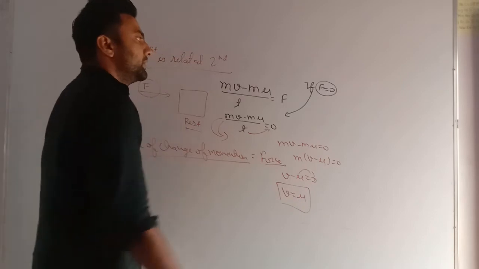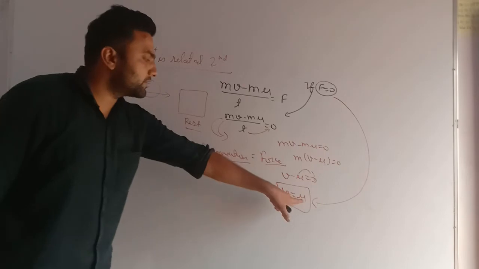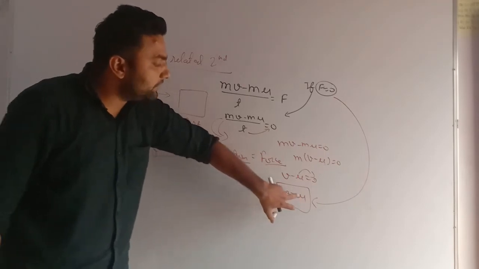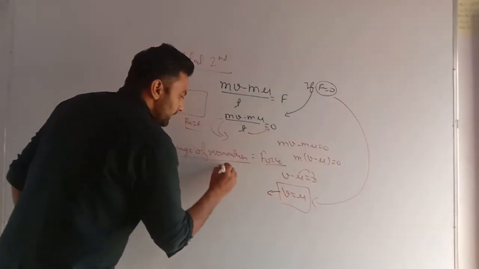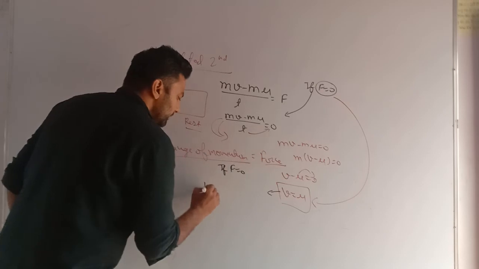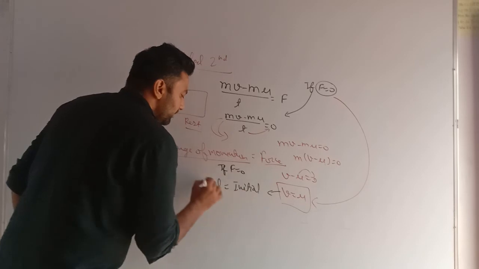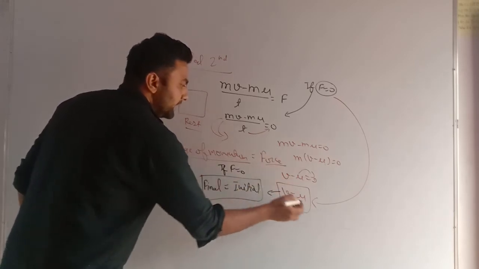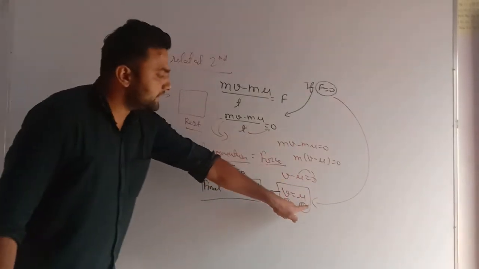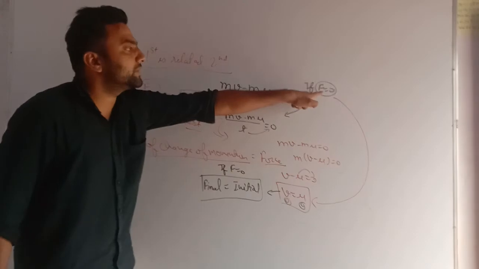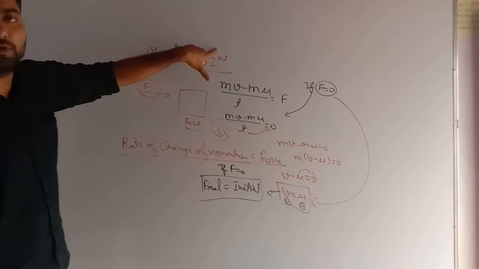Very important, my dear students. If there is no force applied, it means there will be no change in velocity. Means the final velocity will be equal to the initial velocity. If F equals 0, final velocity equals initial velocity, means there will be no change. If initial velocity is 0, final velocity will also be 0. Means if something is in rest, it will remain in rest if force is 0. Very simple. So this is the derivation of the first law of motion from the second law of motion.